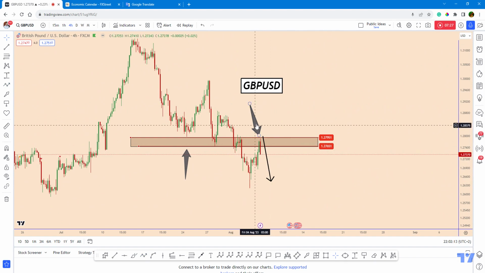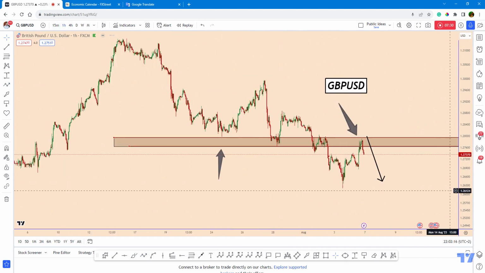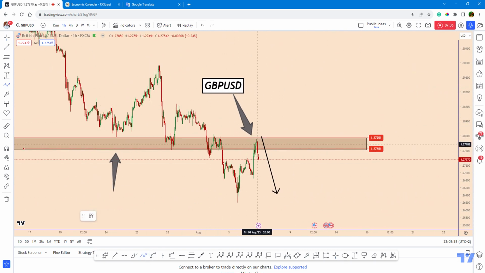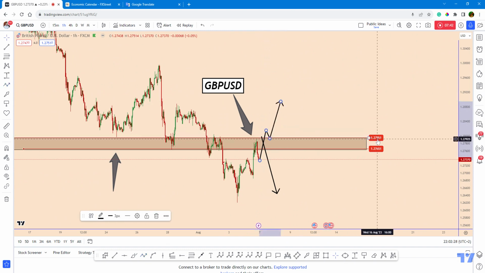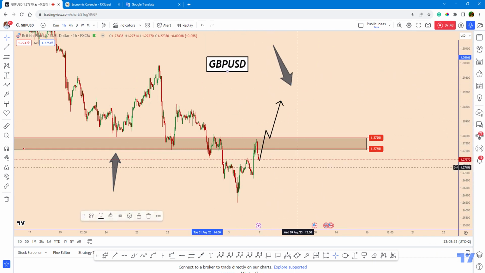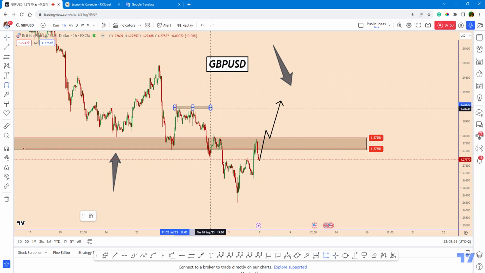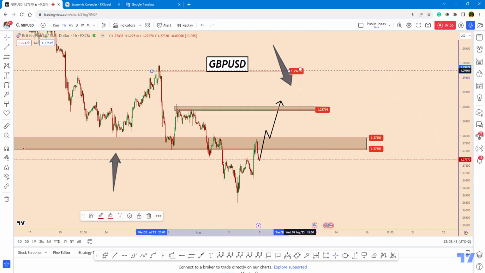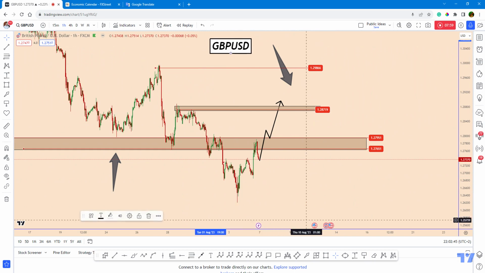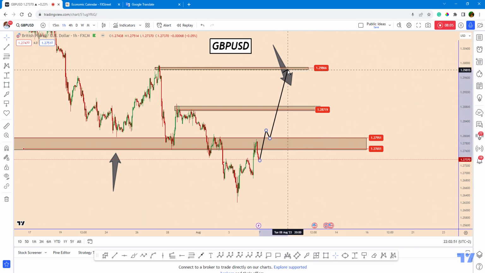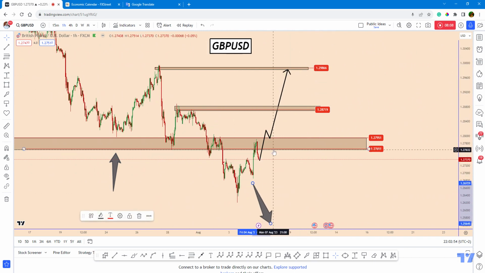However, the picture is not clear overall. We have to be very careful. The price will continue to increase only if it manages to break through this zone, and a move above 1.2795 will create a possible bullish movement. And in this way, we may see the price reach the second zone, close to 1.2870, and the next one close to the top of the structure again. So this is a possible scenario that we may look at for a bullish movement for GBP USD.